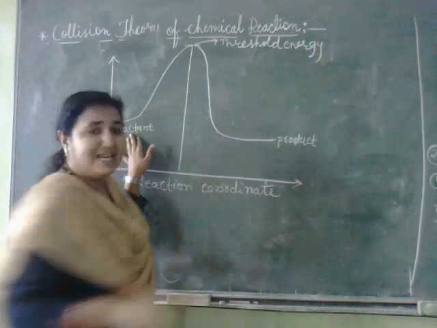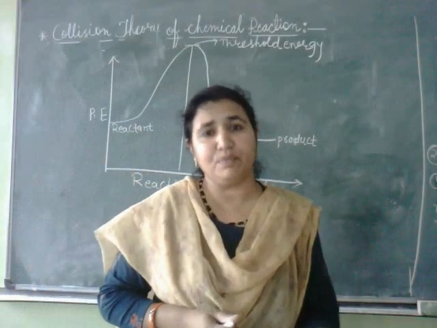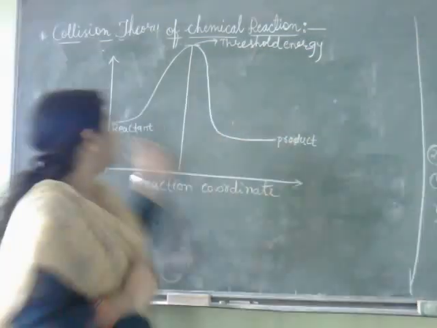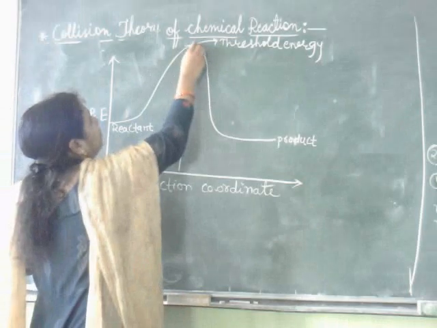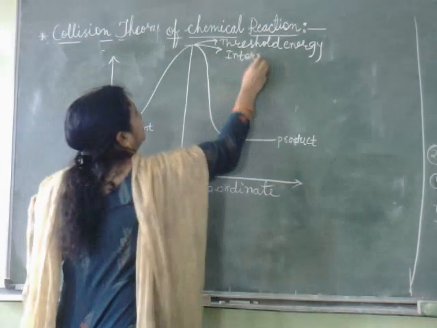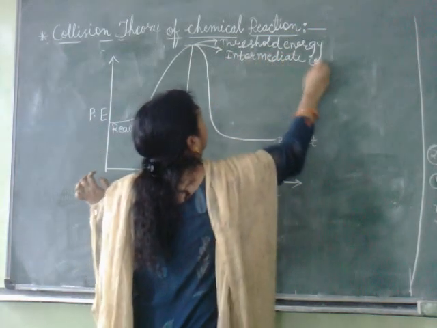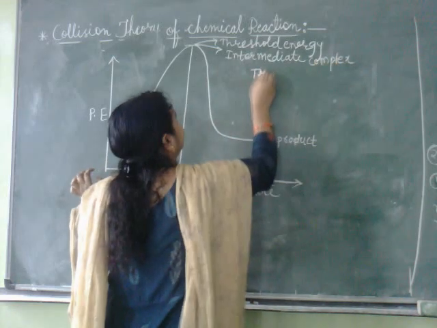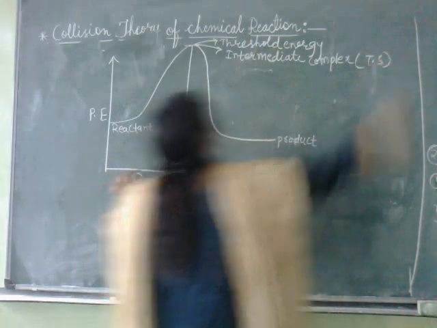See here, any reactant will not directly convert into product. First it undergoes an intermediate complex. This point is also called the intermediate complex, or it is also called the transition state, TS.